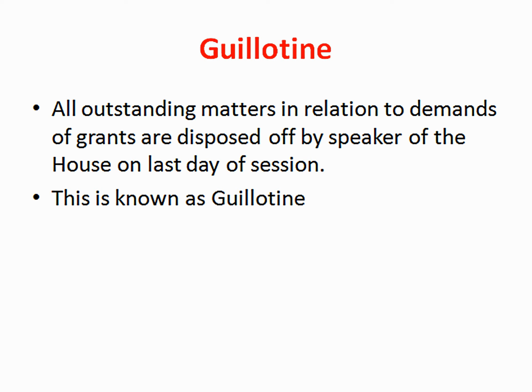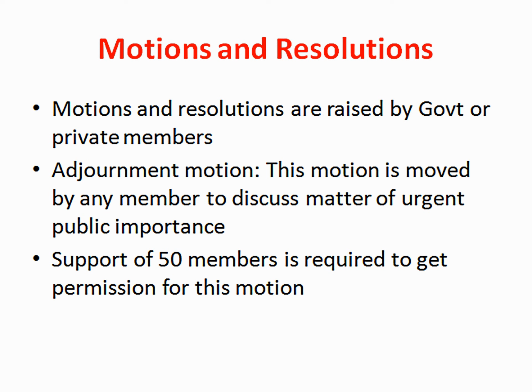Then there are certain motions and resolutions which are passed in the Parliament. These motions and resolutions are raised by government or private members. These different types of motions include, one is adjournment motion, and this motion is moved by any member to discuss the matter of urgent public importance. For adjournment motion to be raised, support of at least 50 members is required to get permission for this type of motion.